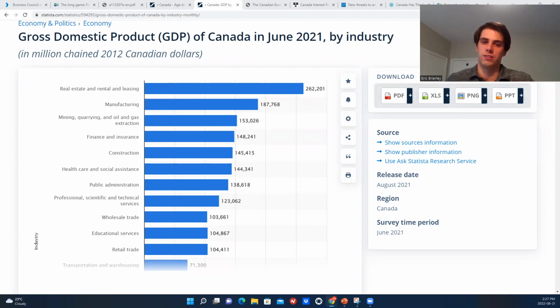And right at the top here, we can see we have real estate rental and leasing. So this sector is going to be anything to do with managing, selling, or renting or buying of real estate. So things like home inspection, appraisals, commissions, a whole laundry list of services tied to housing, and also rent and leasing that gets paid. And to clarify, the sale of a house that was already built and had a previous owner does not contribute to this.